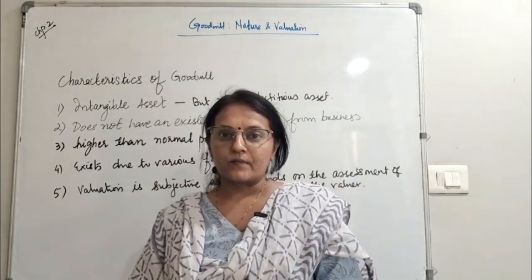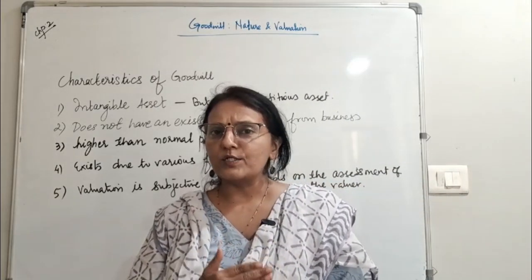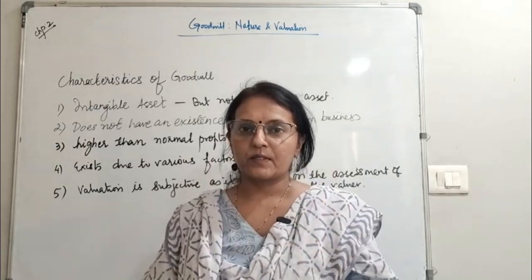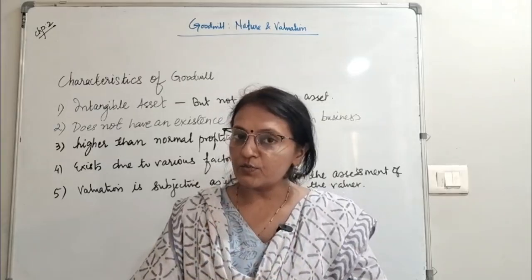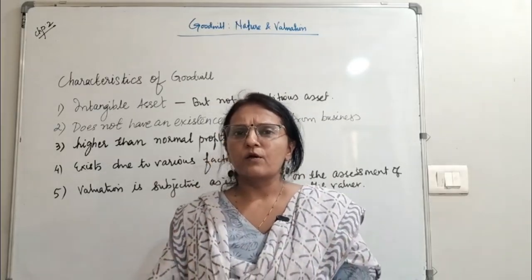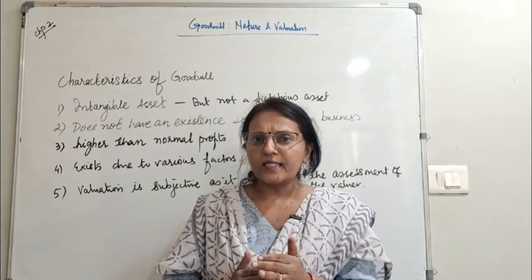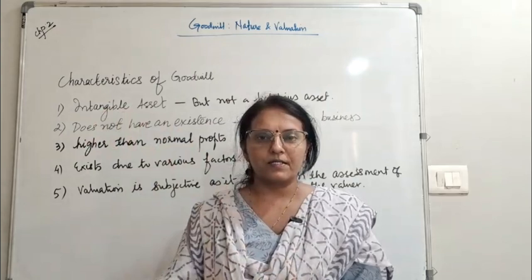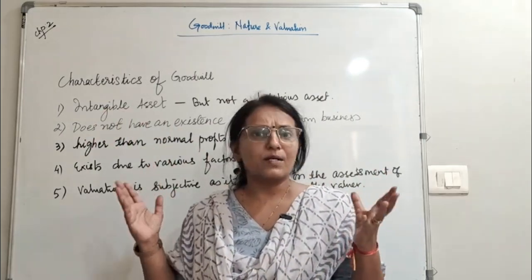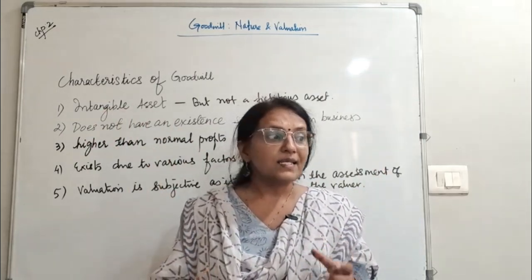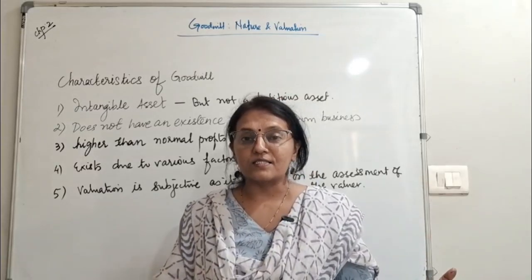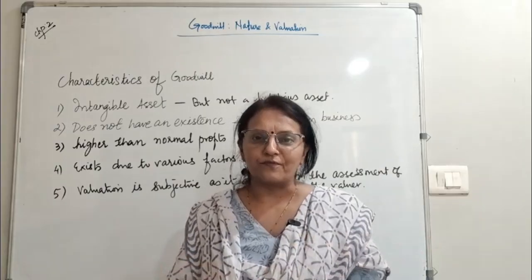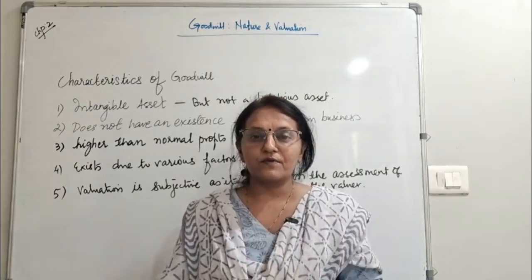In the years 2023 and 24, a question on goodwill had come only as an MCQ, a 1 marker. But in the years 25 and 26, this has come for 3 marks. So I think the importance of this chapter is increasing year by year. We can value furniture and other tangible fixed assets, but valuing intangible assets is something very different. This accounting will be very different and you are going to enjoy it.